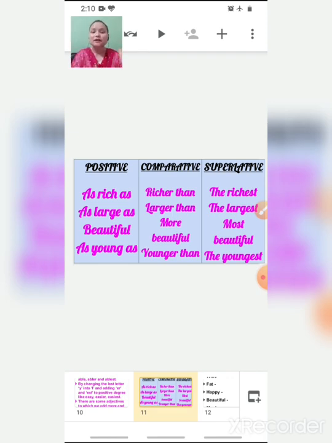Neeraj is richer than Ram. Then, Rahul is the richest from Ram and Neeraj. So as rich as is used when comparing the same rank, richer than when comparing two different ranks, and the richest when comparing more than two. Then, as large as, larger than, the largest.